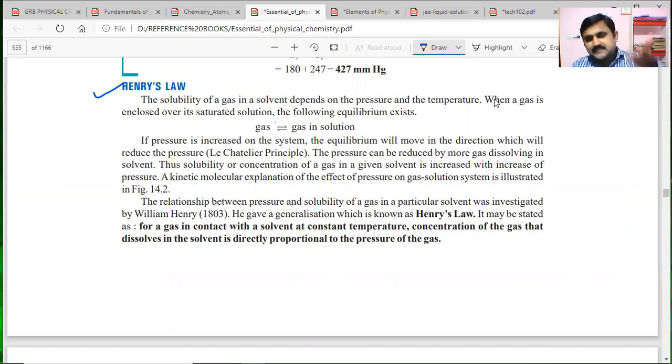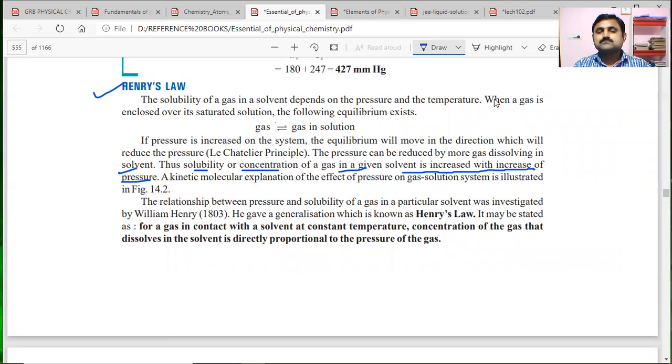If the pressure increases on the system, equilibrium moves in the direction which will reduce the pressure, according to Le Chatelier's principle. And the pressure can be reduced by more gas dissolving in the solvent. Thus solubility, also known as concentration of the gas in a given solvent, increases with increase of pressure.